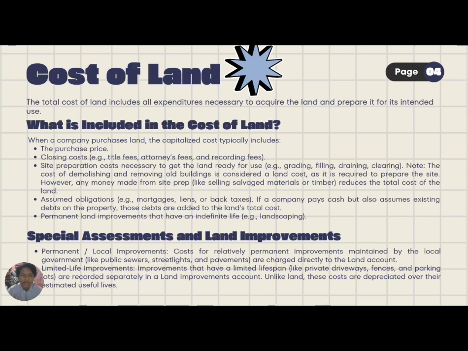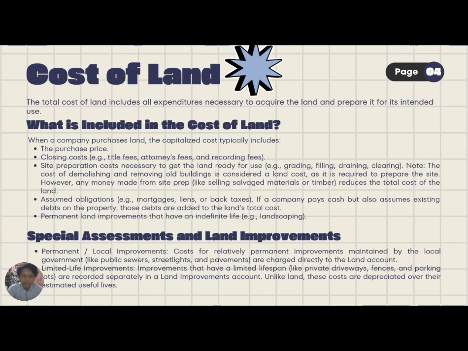When a company purchases land, the capitalized cost typically includes the purchase price, closing costs like title fees, attorney fees, and recording fees, and site preparation costs necessary to get the land ready for use, for example, grading, filling, draining, and clearing. The cost of demolishing and removing an old building is considered a land cost, as it is required to prepare the site. However, any money made from site preparation, like selling salvage material or timber, reduces the total cost of the land.